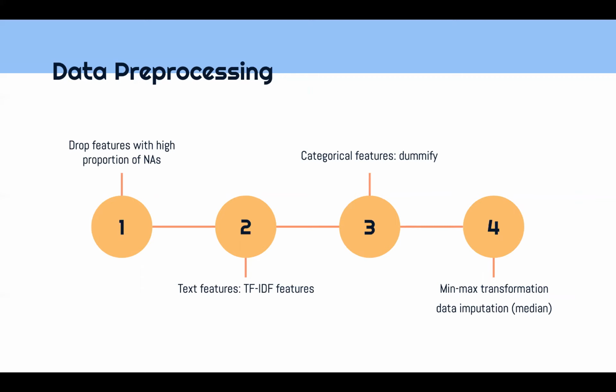We converted this into raw numbers using TF-IDF, which basically gives the frequency of each word as a ratio of the frequency of the word in the entire data set. We used one-hot encoding to convert these numbers into categorical columns. And then we finally used min-max transformation to scale our data and also to deal with the issue of missing features, data imputation using a median strategy.